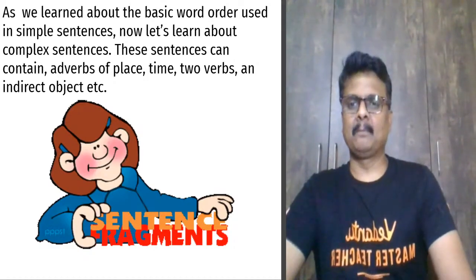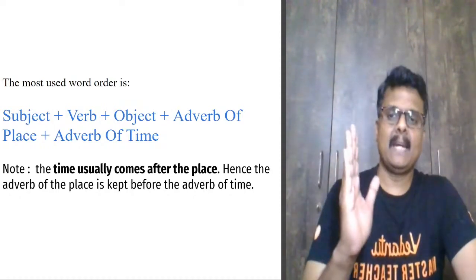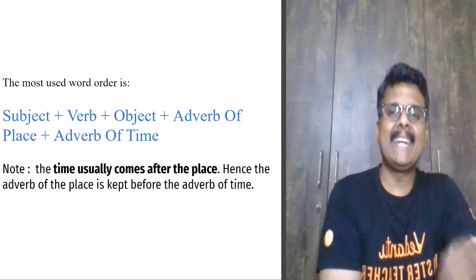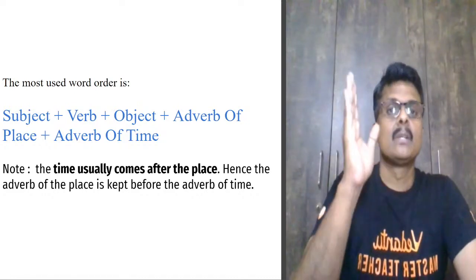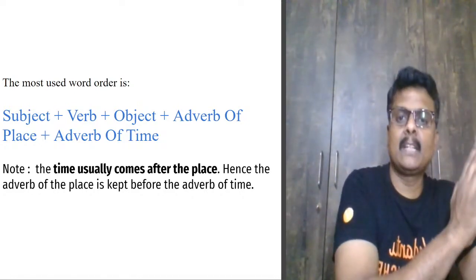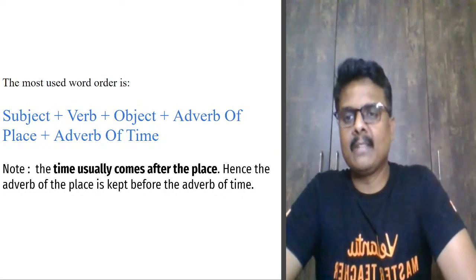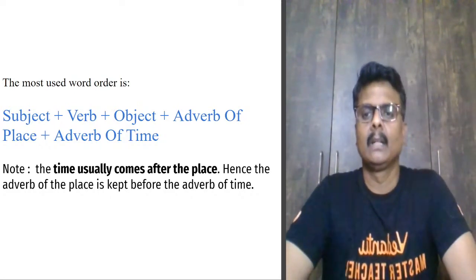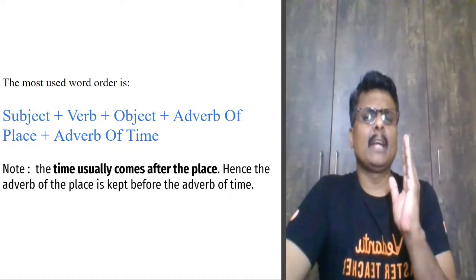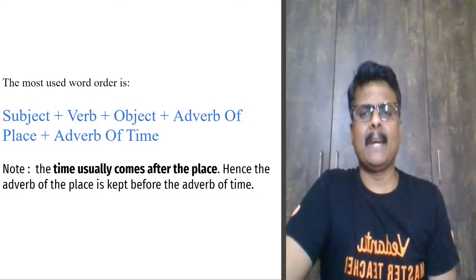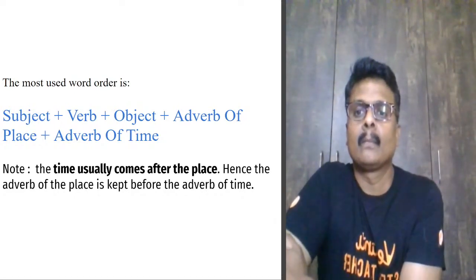Guys, be ready. The most commonly used word order is subject, verb, object. In a complex sentence, if you are speaking about a place and a time, after subject, verb, object you will have the adverb of place and time. I'll give you an example. Look at this example, guys. Generally, after the place only we tell the time, right? I will come to the theater at 11 a.m.